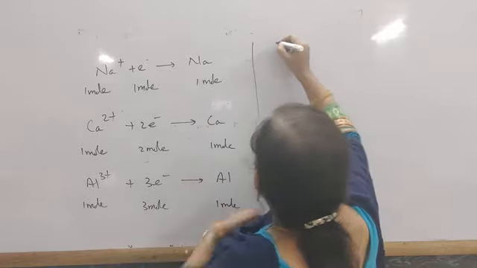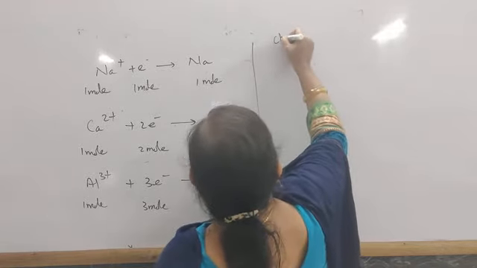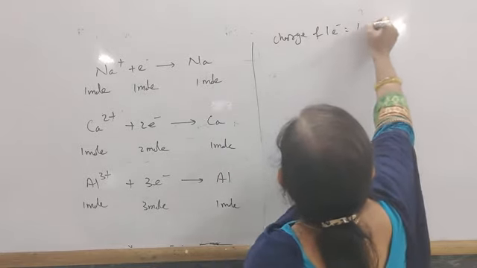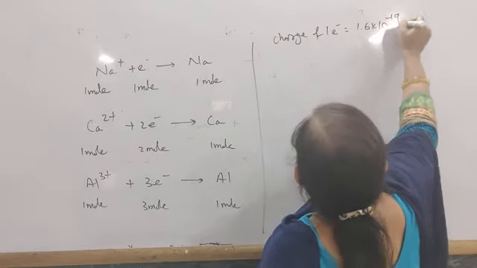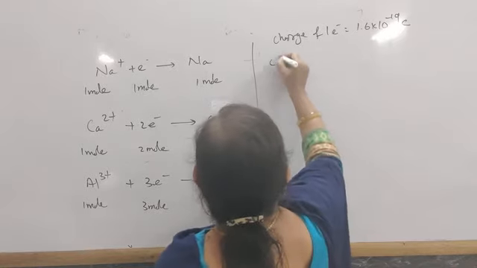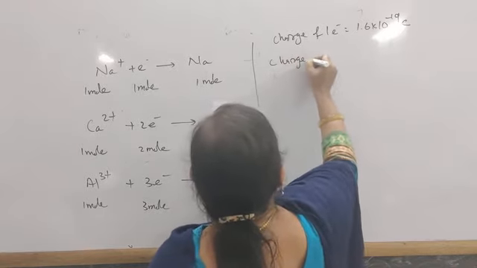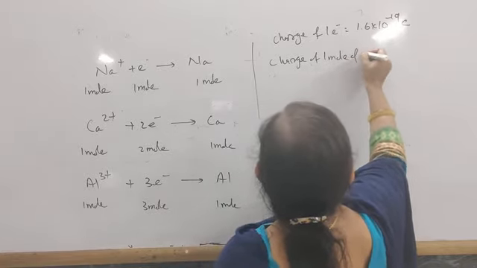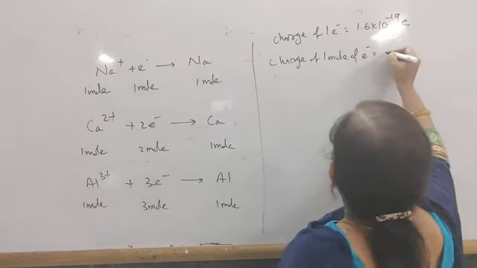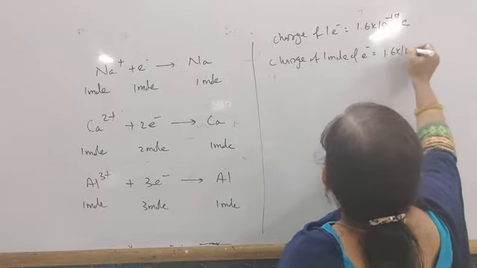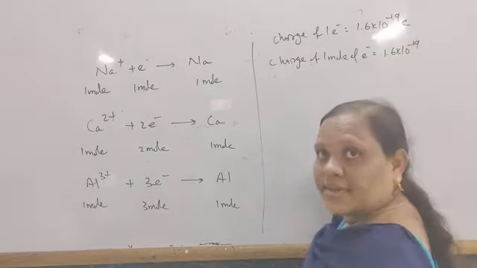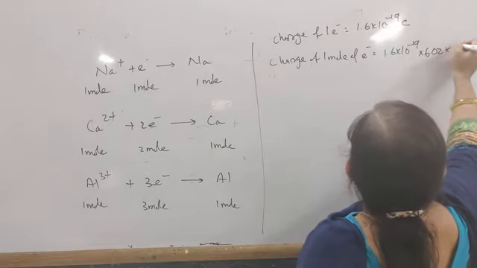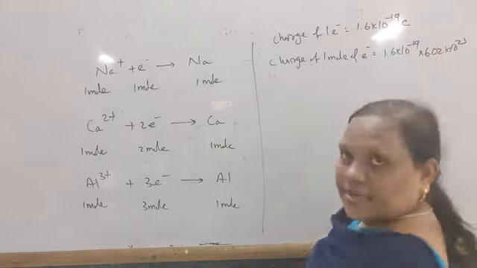First look, the charge of one electron is 1.6 times 10 to the power minus 19 coulomb, and the charge of 1 mole of electrons is equal to 1.6 times 10 to the power minus 19 multiplied by 6.02 times 10 to the power 23.